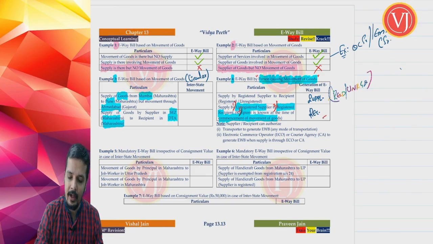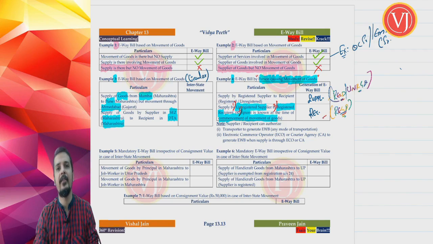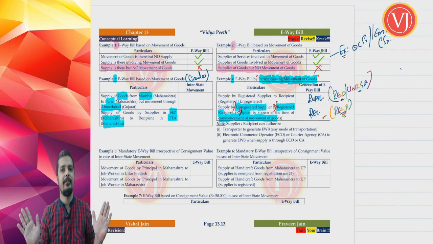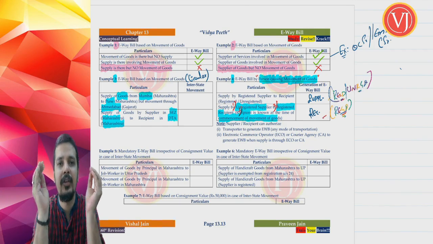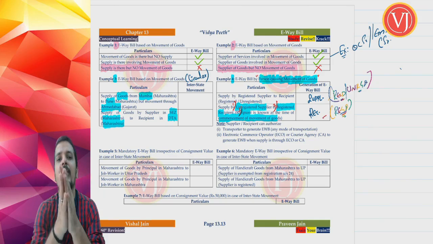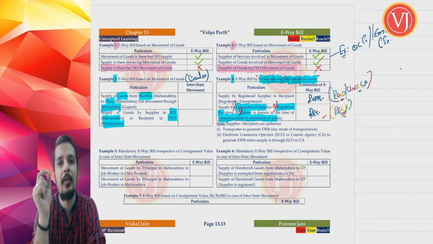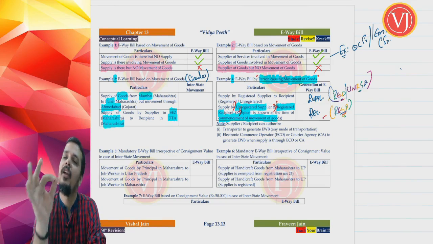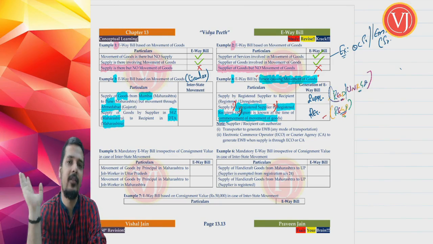Right, in this case, when you are talking about recipient who is generating e-waybill, obviously that recipient is only a registered recipient. Right, if at all I want to summarize this, normally who is treated as a person who is causing movement of goods? It is always supplier. Normally who has to generate e-waybill? The person who has to generate e-waybill is termed as the person causing movement of goods. Normally who is taken as that person? It is only supplier, whether he is registered or unregistered.